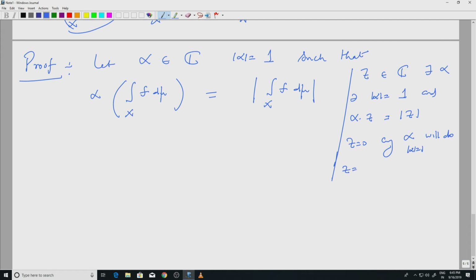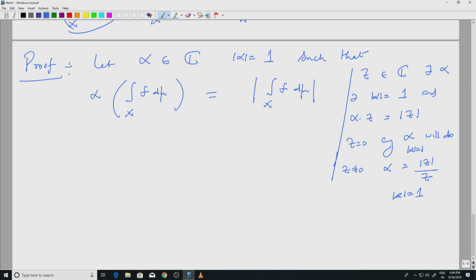If z is not 0, then alpha is mod z by z, because of this mod alpha is 1. Okay, so that is the alpha I am taking. Integral over x f d mu is a complex number, so there is an alpha like this. Okay, so let us continue with the proof.